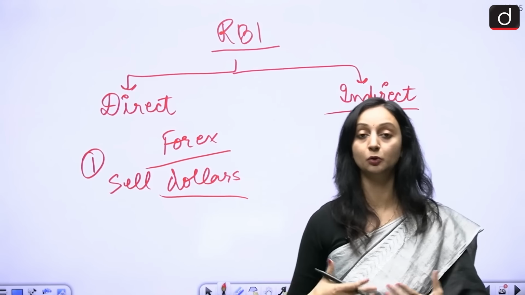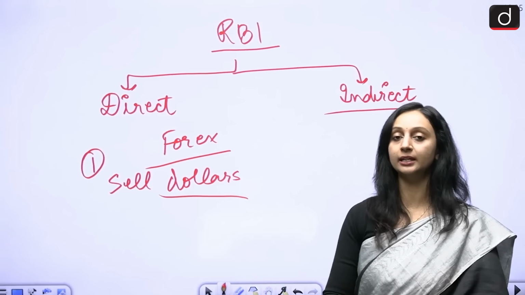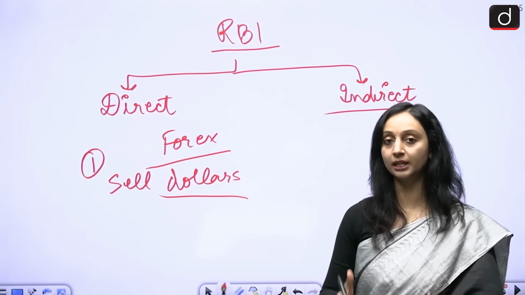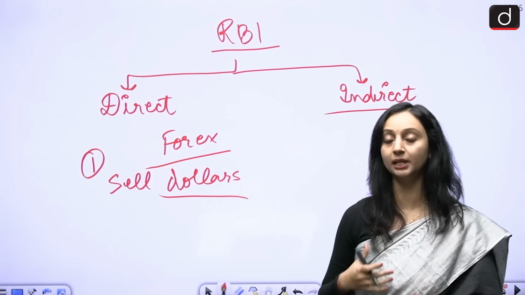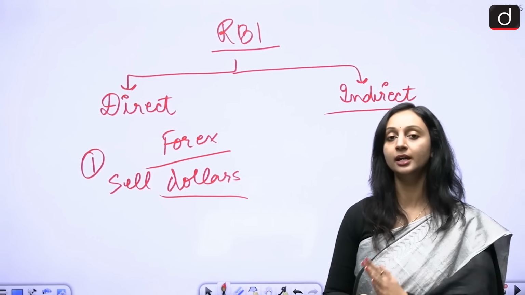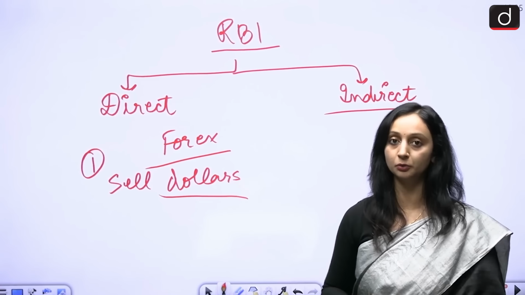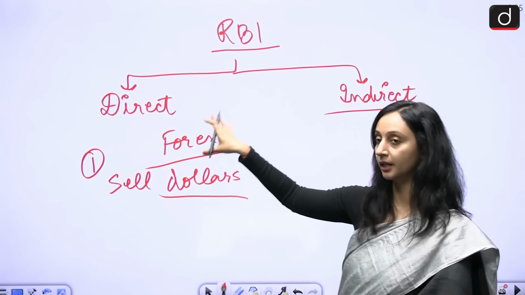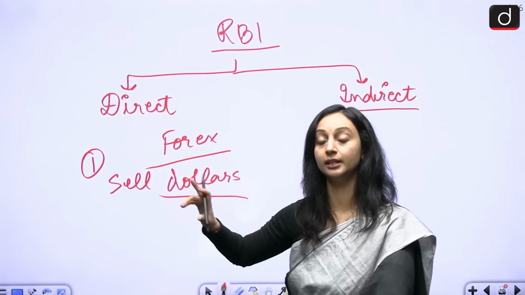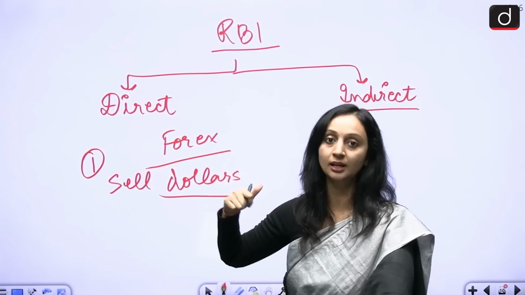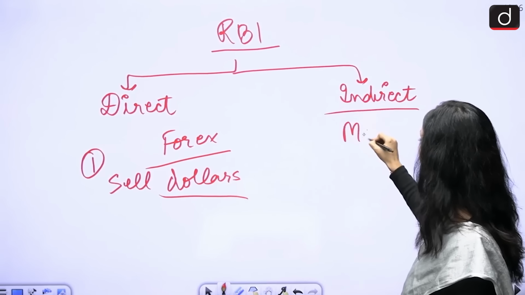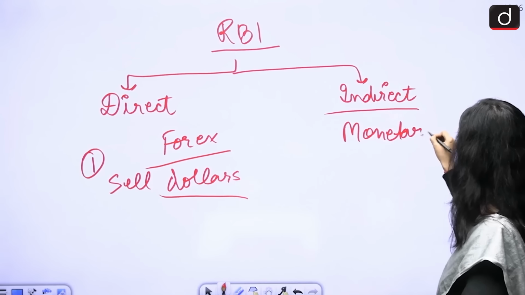Then it can also enter into open market operations to basically suck the liquidity out of the economy. It can suck rupees out of the economy, and that is also one way in which stability can be maintained. You either inject dollars or you suck the rupee out of that economy. So these are some direct interventions that RBI can follow. Then there are also some indirect interventions, like changes in monetary policy.